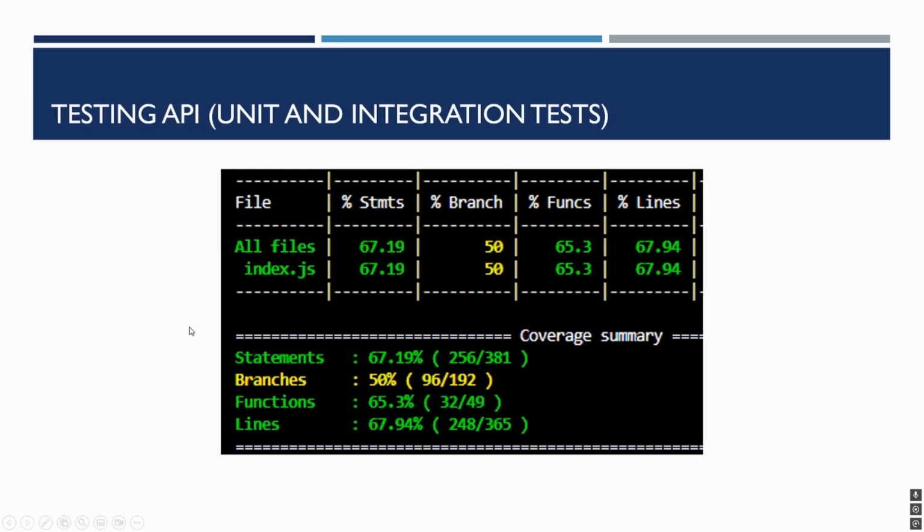Integration testing shows the interaction between different components, ensuring that they work together correctly. Coverage statistics like statements, branch and function coverage will be displayed to show how well the components integrated. The branches, statements, functions and lines. Integration testing and percentages of test coverage show the percentage of coverage for various files. For instance, 67% statement coverage with 50% branch coverage. Function coverage is 65% and the line coverage is 67%.